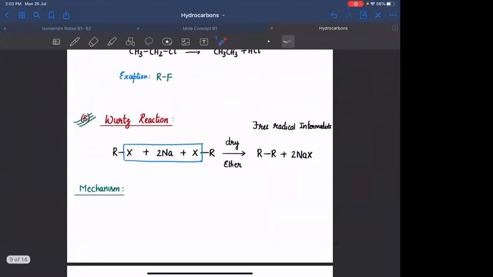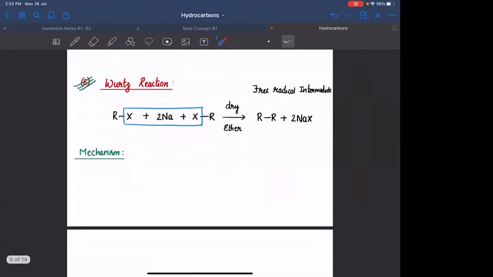So let us understand the mechanism. Why are we taking dry ether? We are taking dry ether because sodium will react violently with water. Okay, dry ether. It is also a polar solvent. Starting में मैंने कुछ गलत कहा. I think I called it non-polar. Ether is also a polar solvent. Okay, you need to have polar solvent because RX polar है. In order to dissolve that, you need to have a polar solvent. What is ether? Ether is ROR. You are having electronegativity difference between carbon and oxygen. So this will be a polar molecule, or dry ether is a polar solvent.